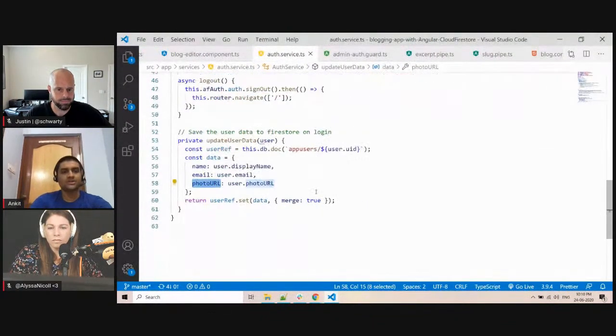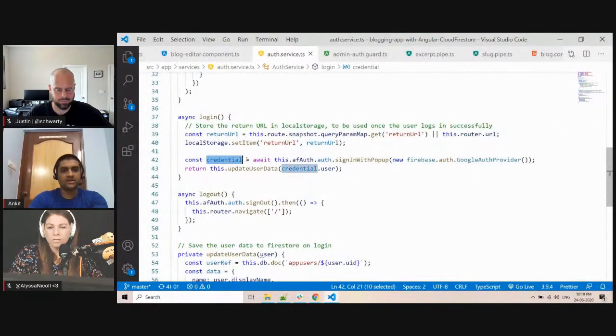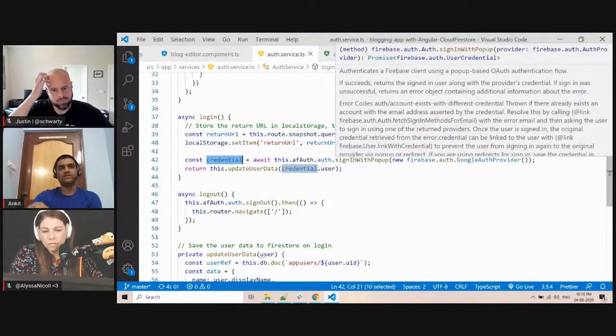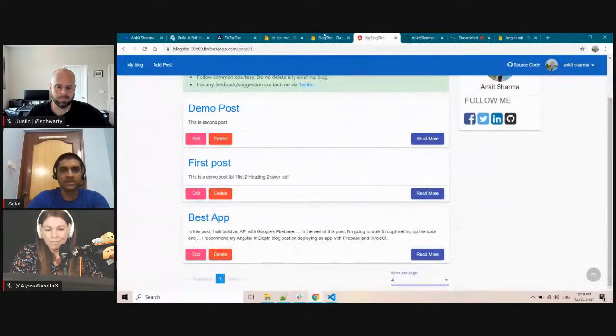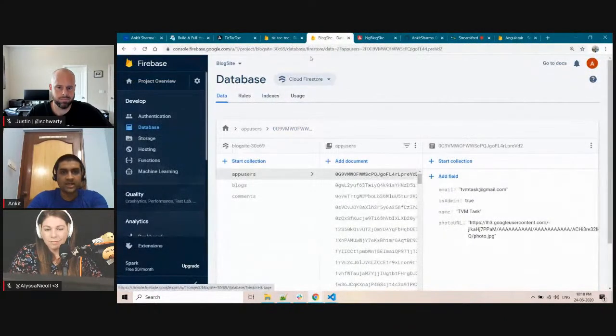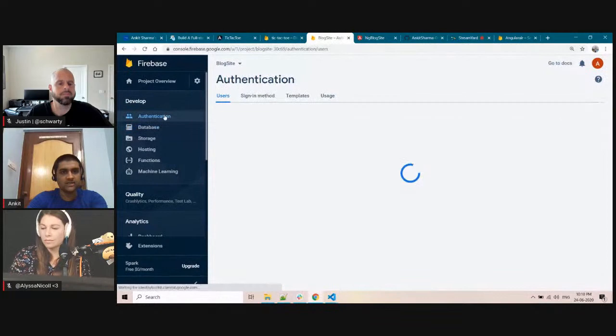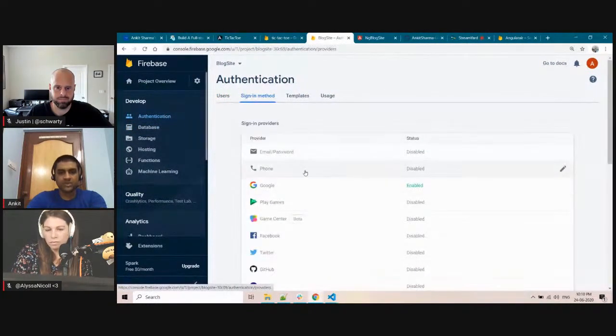In the auth service, once you log in, it will return the user credentials over here. Once I click on the login with Google button, one thing I forgot to share, my bad. Here you have to go to authentication and configure your authentication. See, Google is enabled. You have to go to your Firebase project, inside authentication go to the sign in method tab, and click enable here. If you click enable, the Google authentication is enabled for your application.